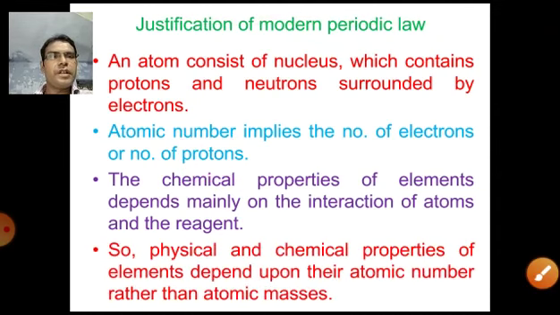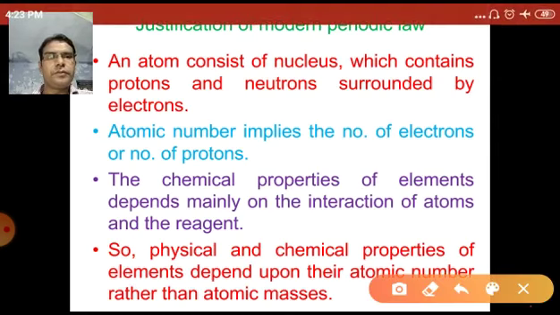So the physical and chemical properties of elements depend upon their atomic number rather than the mass number. So Moseley utilized the atomic number for the arrangement of elements in the periodic table rather than the atomic masses.